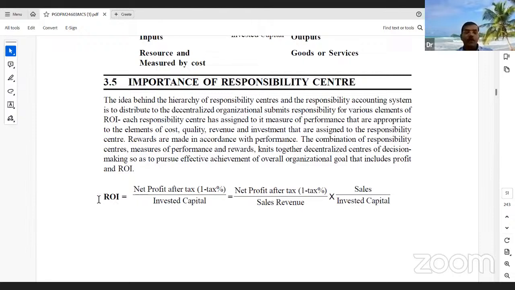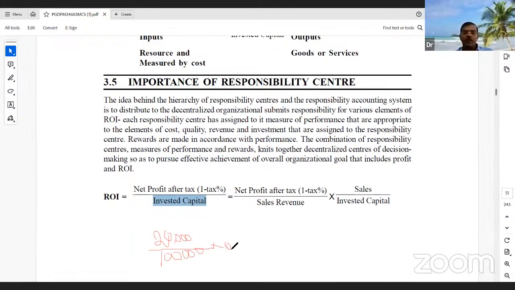So here, what is ROI? ROI is nothing but return on investment. How do we calculate return on investment? Invested capital and net profit after tax. Let's take an example: the capital investment is 1 lakh rupees. The company gets a profit of 20,000 after payment of tax, divided by capital into 100.